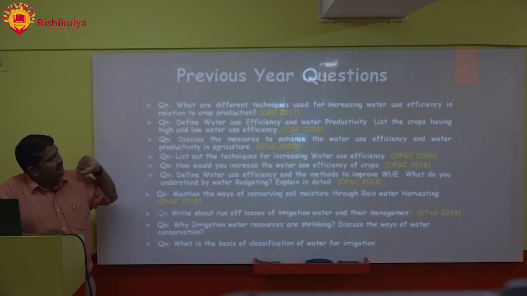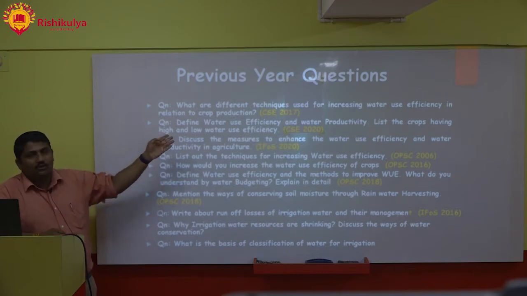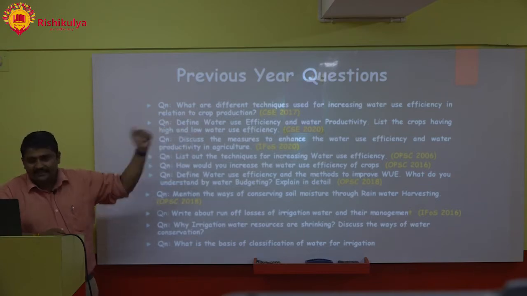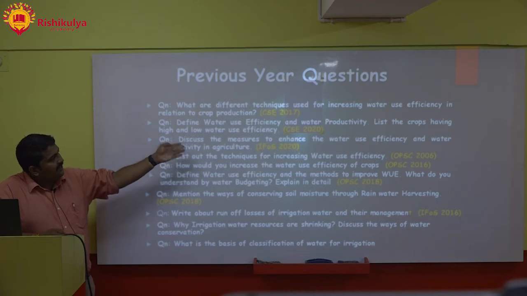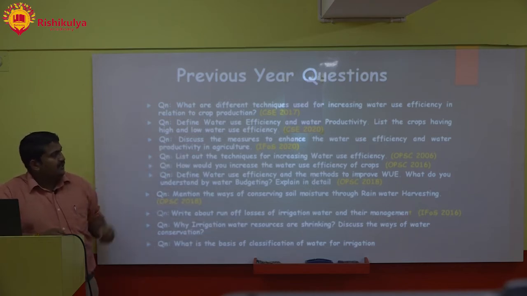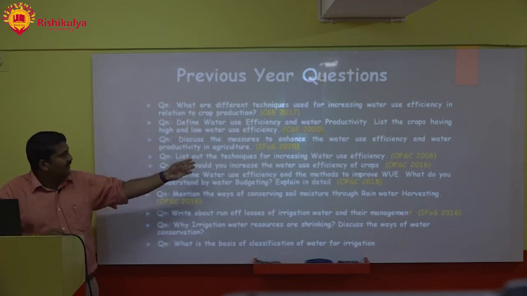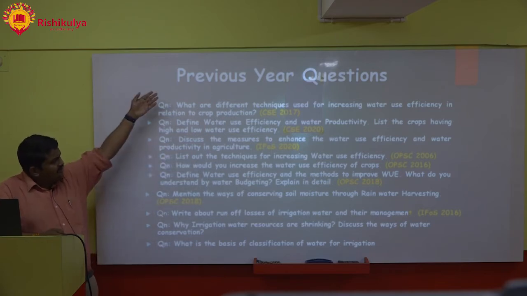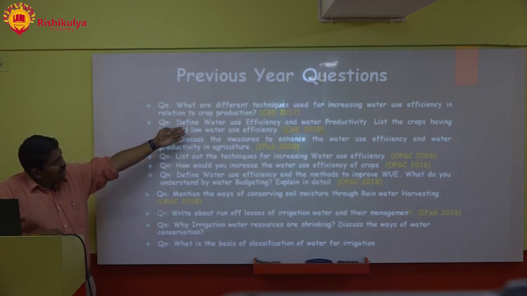Then, define water use efficiency and water productivity. List the crops having high and low water use efficiency. It is a CSC 2020 question. Again, in 2020 they have asked, discuss the measures to enhance water use efficiency and water productivity in agriculture. So you can see, related to water use efficiency, questions have almost been repeated in CSC and IFoS.